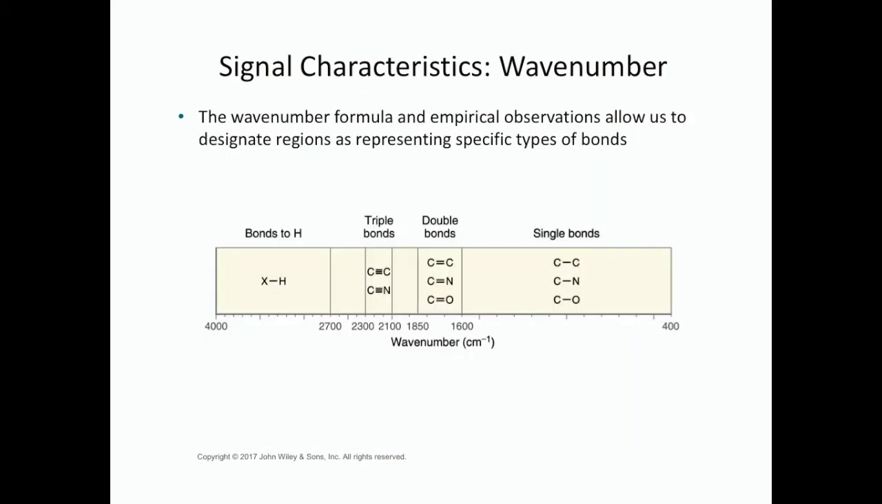The wave number formula, in addition to empirical observations, allows us to look at a spectrum and designate regions as representing specific types of bonds. So bonds to hydrogen tend to be in this region because hydrogen is so light. And then triple bonds tend to be in this region because those are strong bonds, followed by double bonds, and then our single bonds are down here.